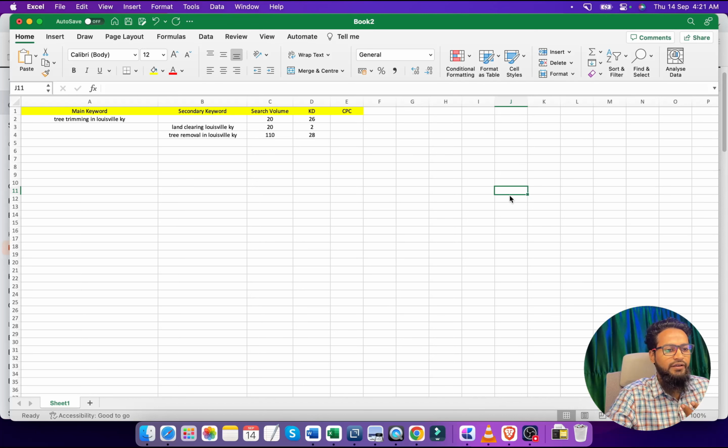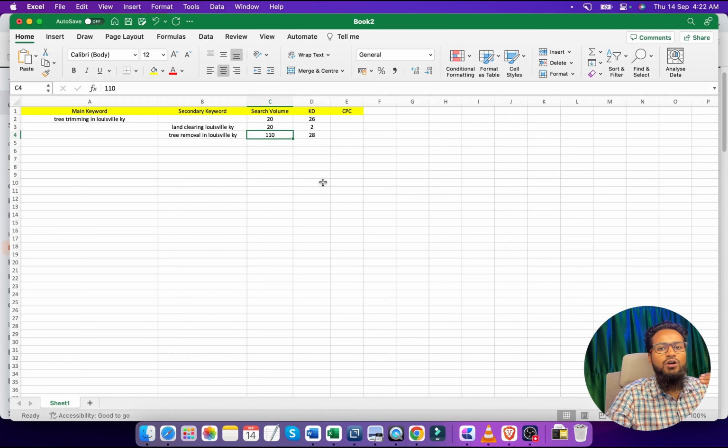We can use this keyword as our main keyword because the search volume is low, and if we target a low search volume keyword at the initial stage, it will be very easy to rank compared to a high search volume keyword. Since this keyword has a good search volume, most people will target it very fast.